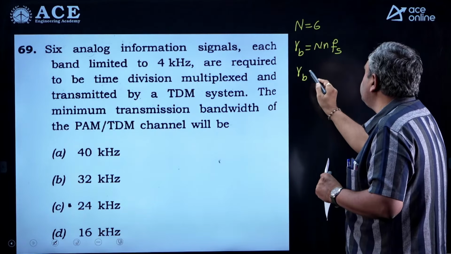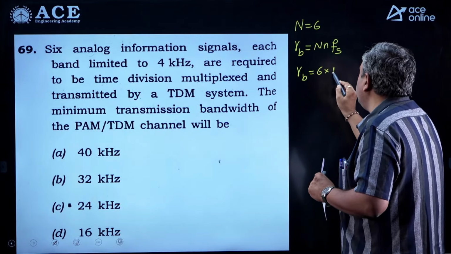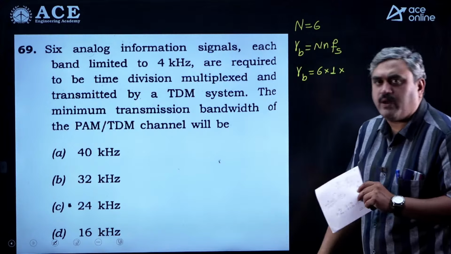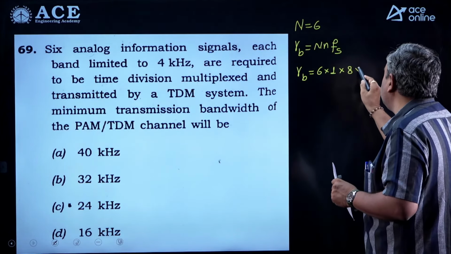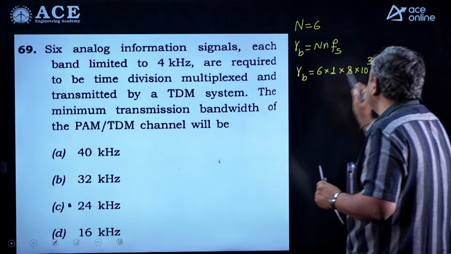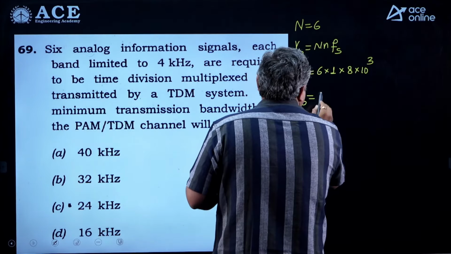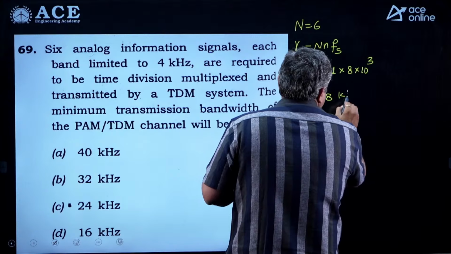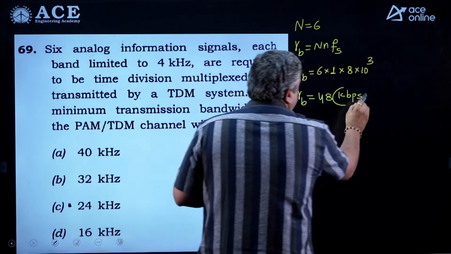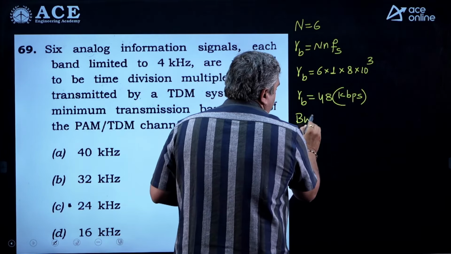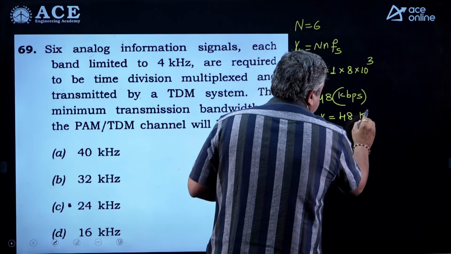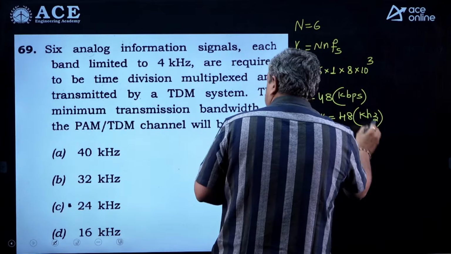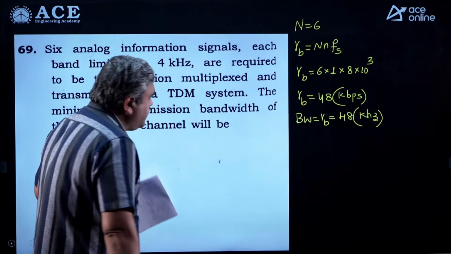Now, capital N is 6, small n he has not provided, we are assuming transmitting by using 1 bit, and the value of Fs will be the minimum sampling frequency, which is 8 kilohertz. So, this will become 6 × 8 = 48 kbps. If you are using rectangular pulses, bit rate and bandwidth will remain the same, so it will become 48 kilohertz. Is it clear? But that is not there in the option.